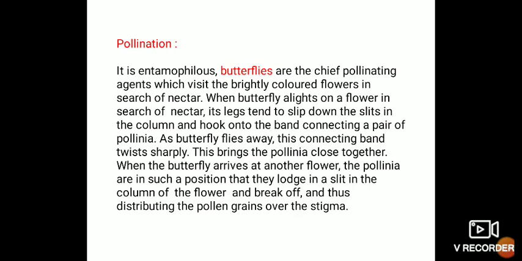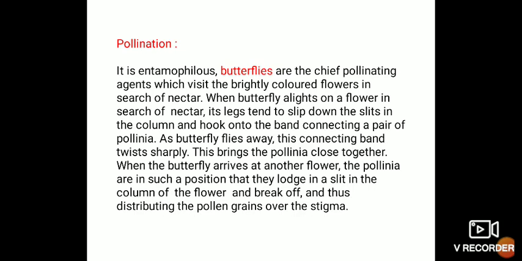The butterflies are the chief pollinating agents which visit the brightly colored flowers and the corolline corona structure in search of nectar. When a butterfly alights on a flower in search of nectar, its legs slip down the slits in the column and hook onto the band connecting a pair of pollinia.